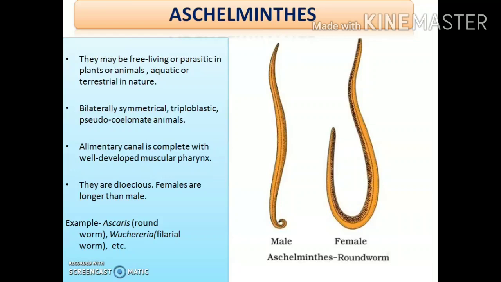So here is a diagram of the roundworms, that is Ascaris. It is a male Ascaris and this one is a female Ascaris. You can see that the body is long and cylindrical. You can also see that the males are smaller than the females, that is, the females are the longer ones. So this is a very important characteristic feature of the animals of this phylum.